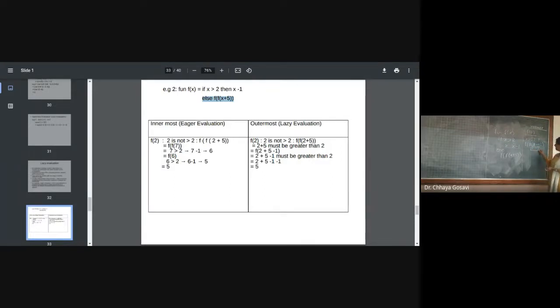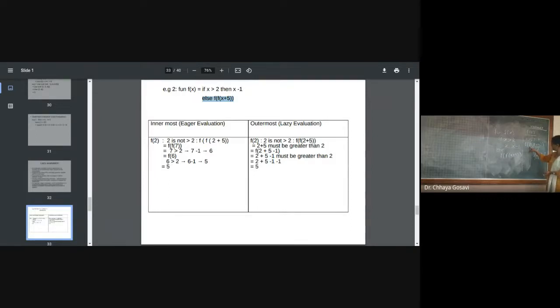Now for f of 7, this function is called again by recursion. 7 is greater than 2. Yes. So it will enter the if part, and x is equal to x minus 1, that is 7 minus 1, which is 6.